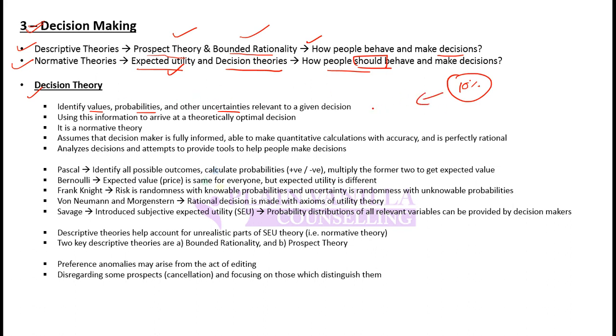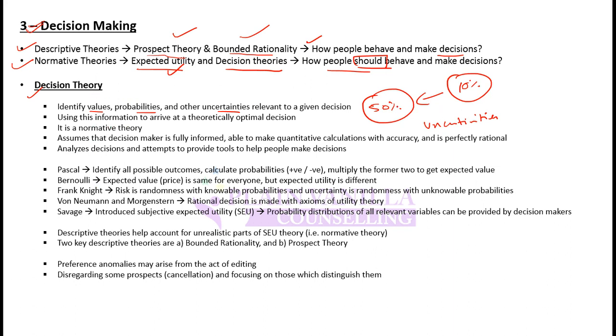Let's say the probability is 50%, and then he will account for uncertainties and calculate probabilities for them. Then he combines all these probabilities and returns and does the complex calculation to arrive at what will exactly be the expected value, and whether the investment should be made or not. This is what decision theory says.